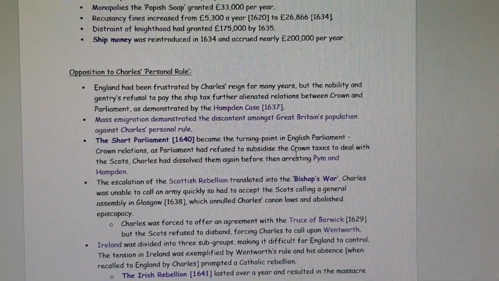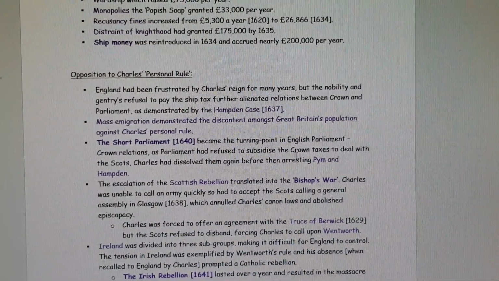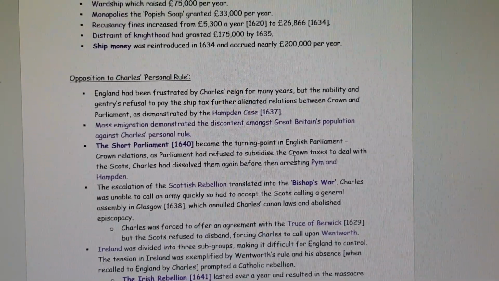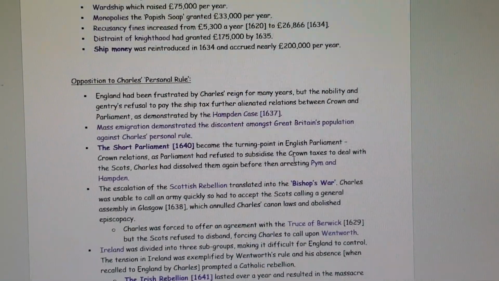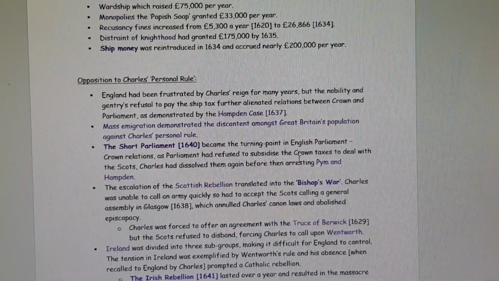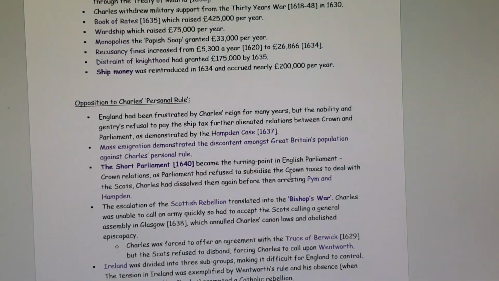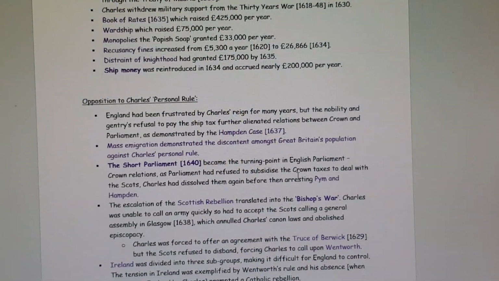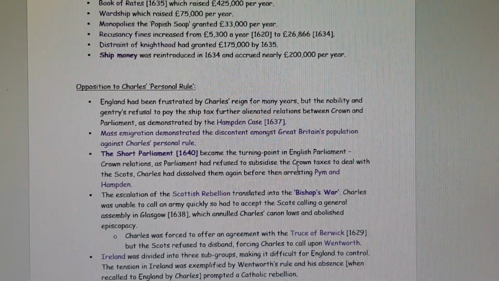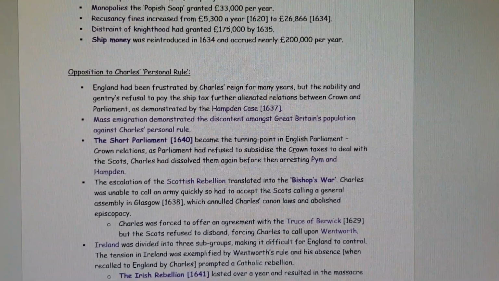This results in a trial case going forward against Hampden by Charles with the Star Chamber, which is the criminal court case procedure, and this further alienates Charles's relationship with the gentry and the nobility. More will be discussed about Hampden shortly.